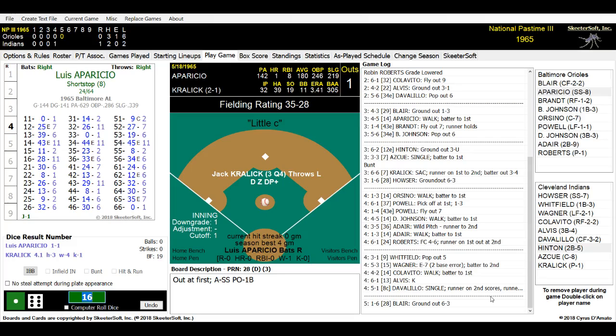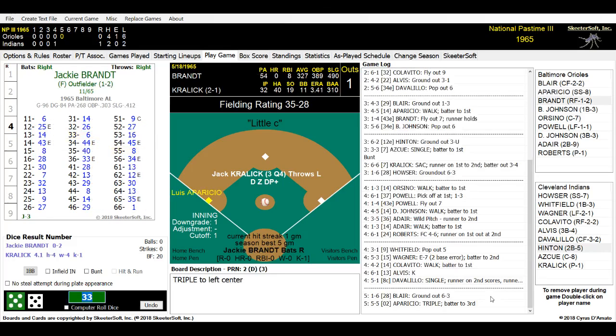Luis Aparicio so far today is 1 for 1. He has walked and he got the base hit. Here is the pitch to Aparicio. It is a 33 this time, and he's going to get some extra bases on this one. And he gets a lot of extra bases.